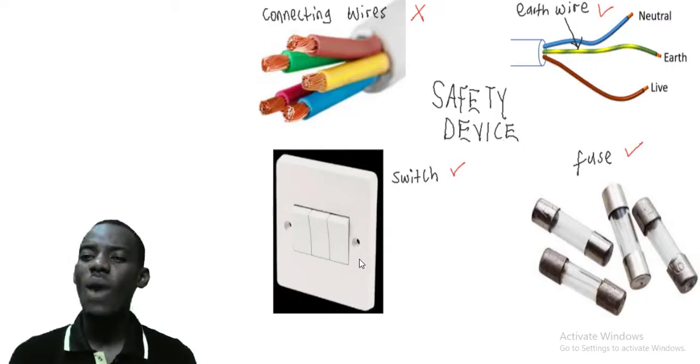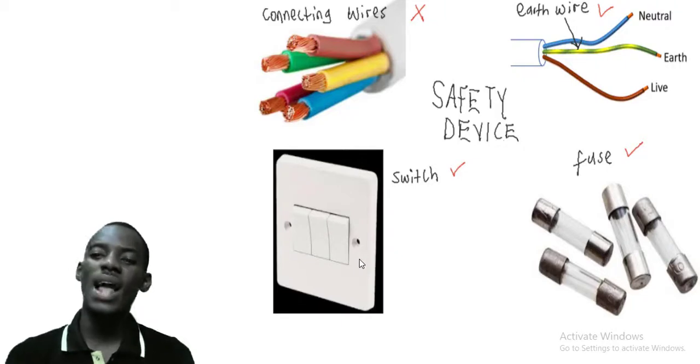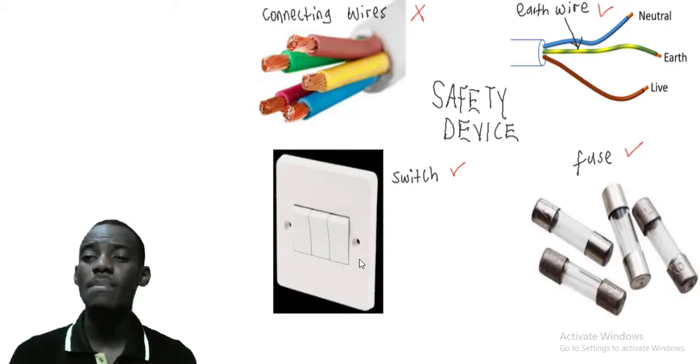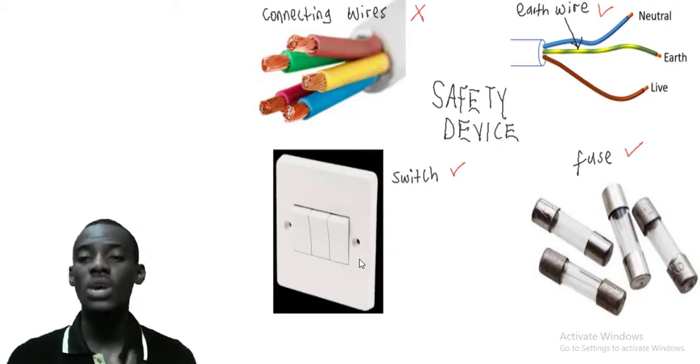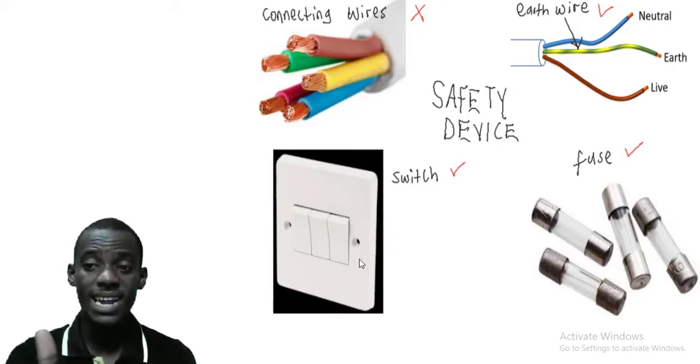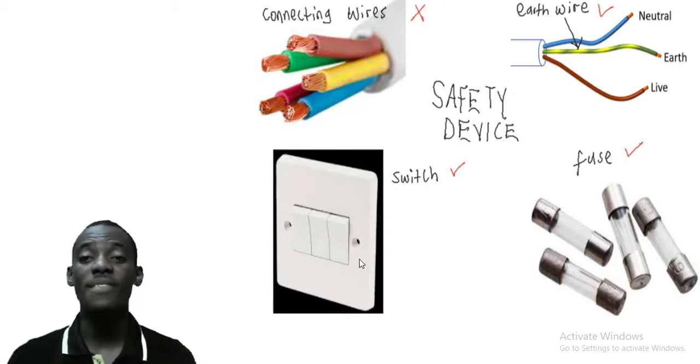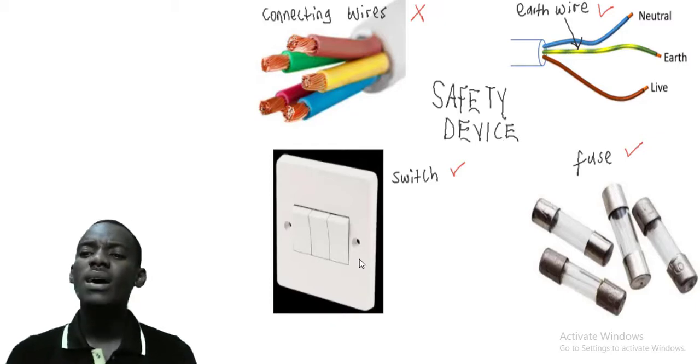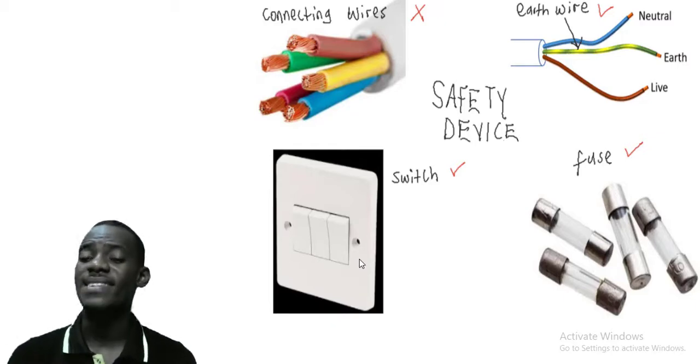But let's talk about earth wire. Earth, like I pointed to it, is the one in the middle. If you have looked at the wire before, there is a three-phase wire. We have live, we have neutral, and we have earth.